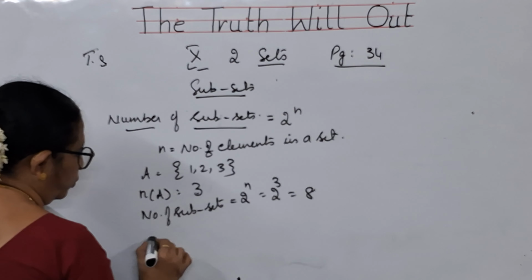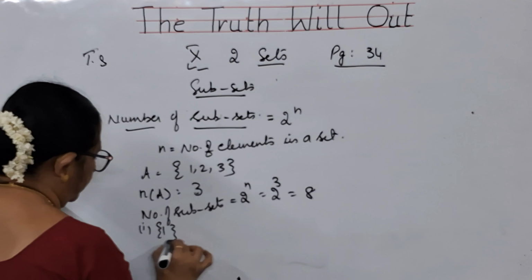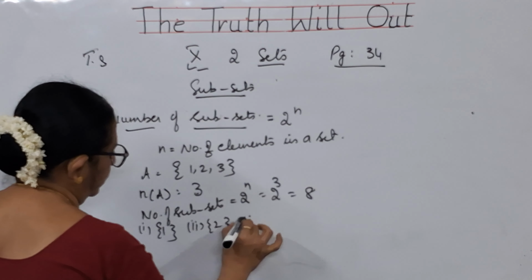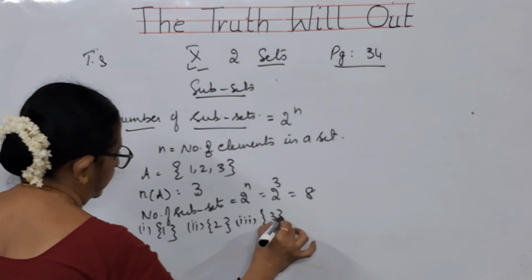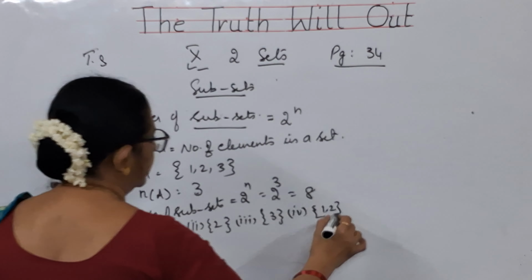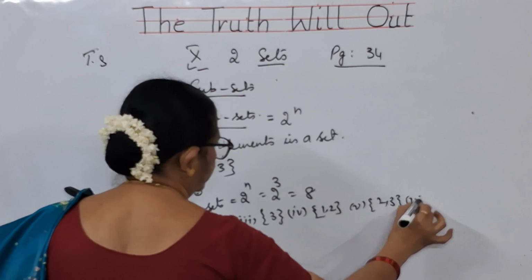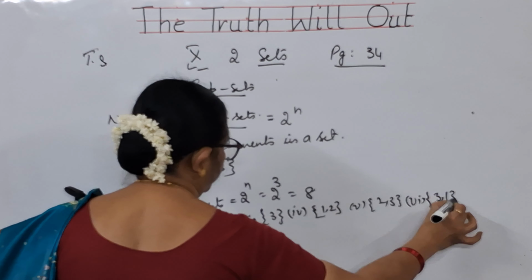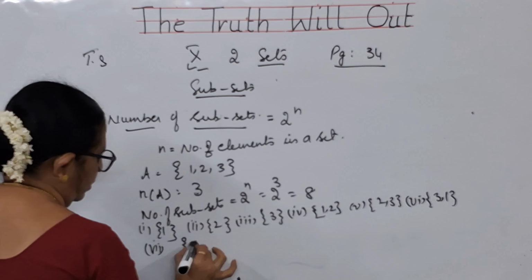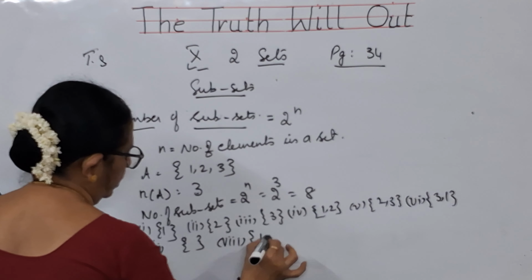Let me write them here. The first subset is 1. Second subset is 2. Third subset is 3. Fourth subset is 1, 2. Fifth subset is 2, 3. Sixth subset is 3, 1. Seventh subset is the null set. Eighth subset is 1, 2, 3.